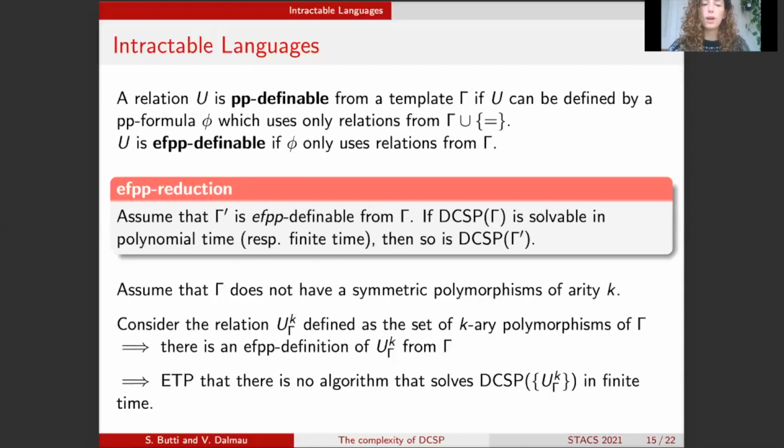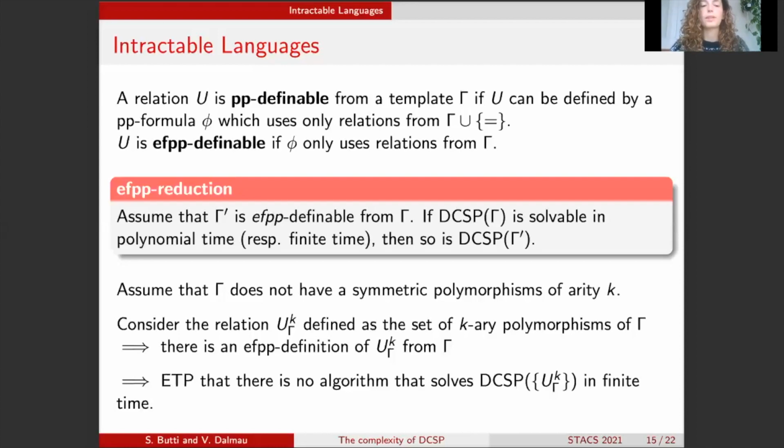And an equality-free PP formula, or EFPP formula for short, is a PP formula which does not use equality. So we are only left with existential quantifiers, conjunctions, and relations from gamma in this case. And there is a very well-known reduction in algebra between structures that are PP definable from each other. And we can extend this reduction to EFPP reductions.